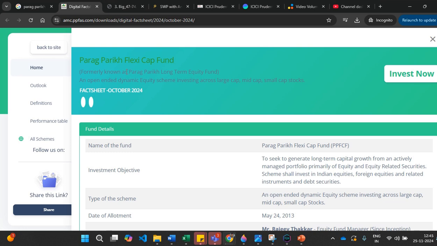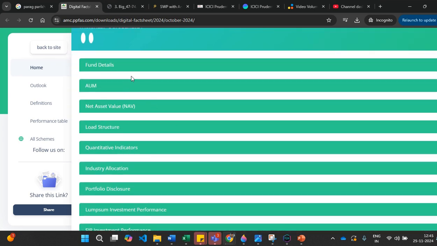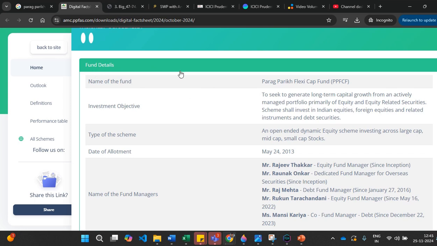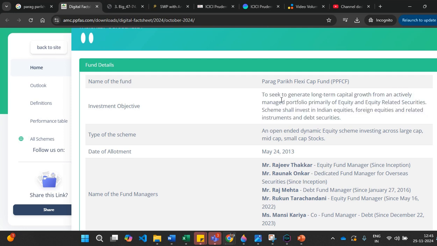So if you see, I have taken Parag Parikh Flexi Cap Fund as an example. Again, it is for education and I'm just telling you for explanation. It will give all the details. I don't want to go theoretically, that's why I came to a live example. First, it will talk about the fund details. This Flexi Cap Fund, what is the main objective of that? By seeing this only, you'll understand whether it is long term or where they're investing everything. You can see it is clearly mentioned it is long term capital.